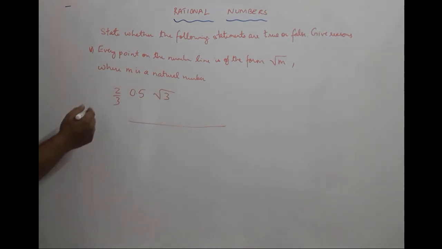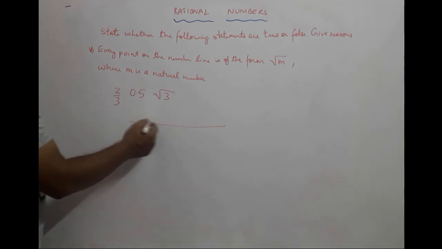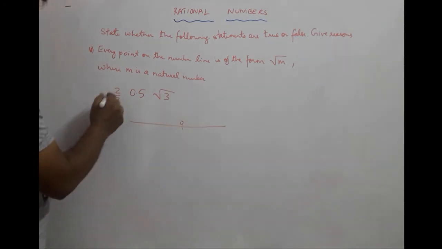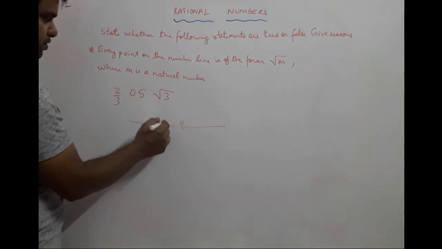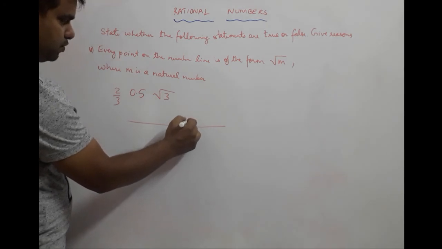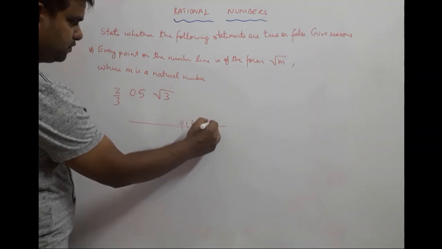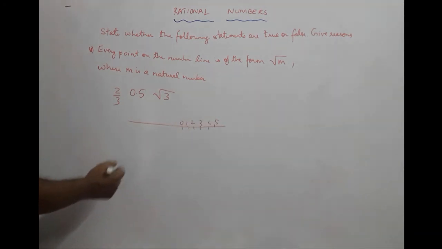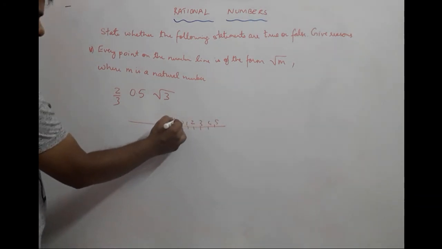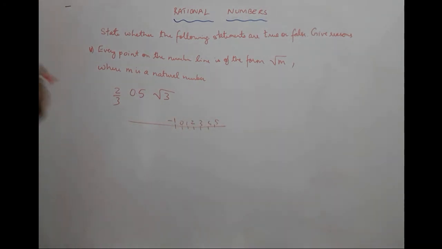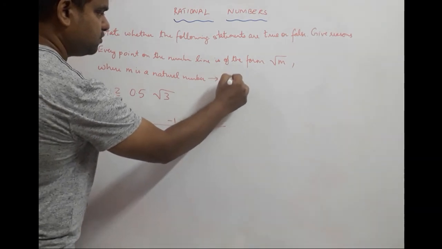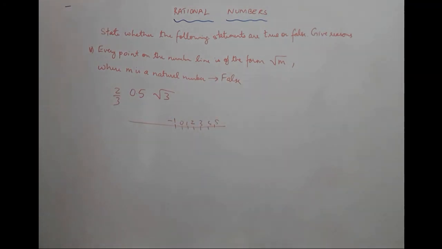There are different types of numbers that will be present on a particular number line. These are fractions, these are in decimal points. We have straight numbers like 0, 1, 2, 3, 4, 5, like whole numbers, natural numbers, and also integers for that matter. So there are different types of numbers, and it is not just square roots. So this statement is false, because there are other forms of numbers as well on the number line.